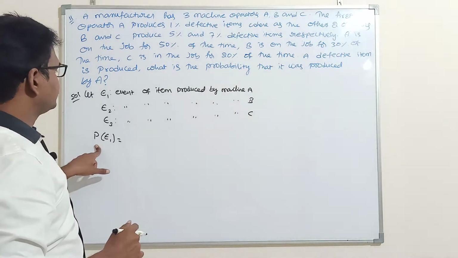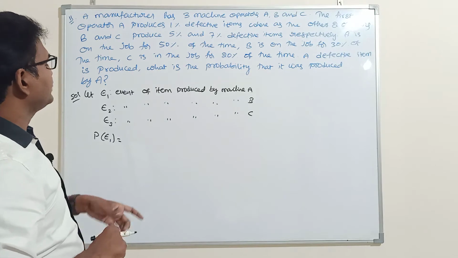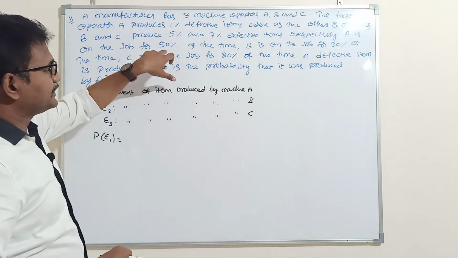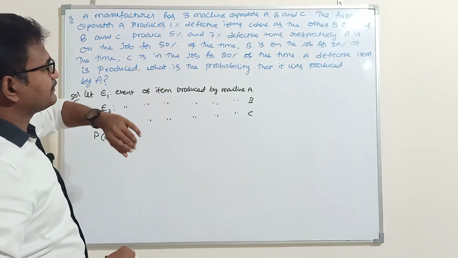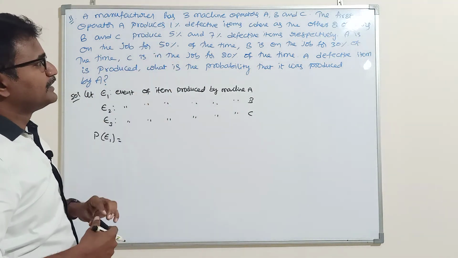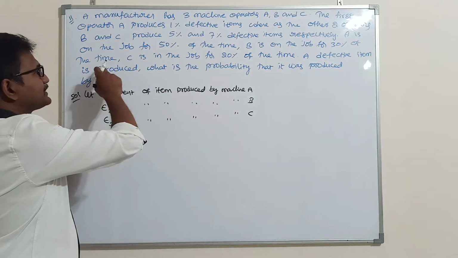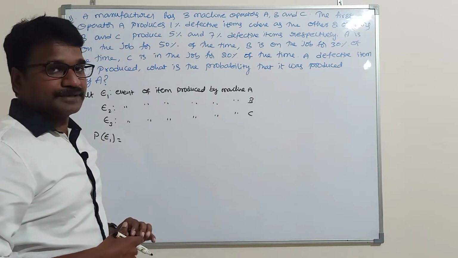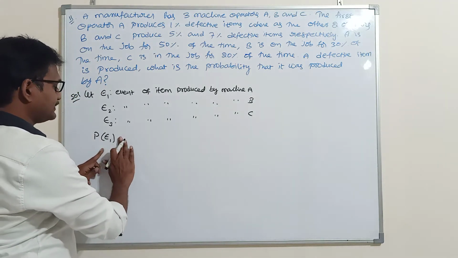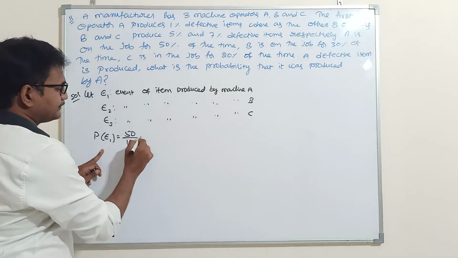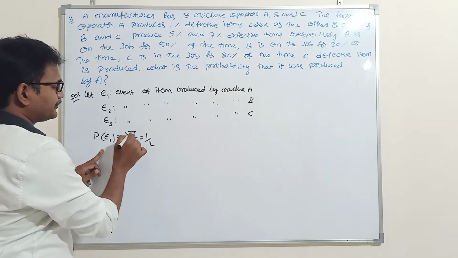Probability of event of item produced by machine A means here A is on the job for 50% of the time, B is on the job for 30% of the time. That means 50% items produced by machine A, 30% items produced by machine B and 20% items produced by machine C. Therefore, P of E1 is 50%. That means 50 by 100, 1 by 2.